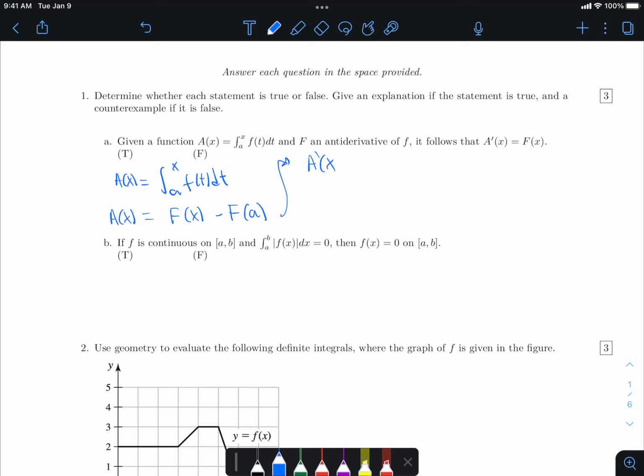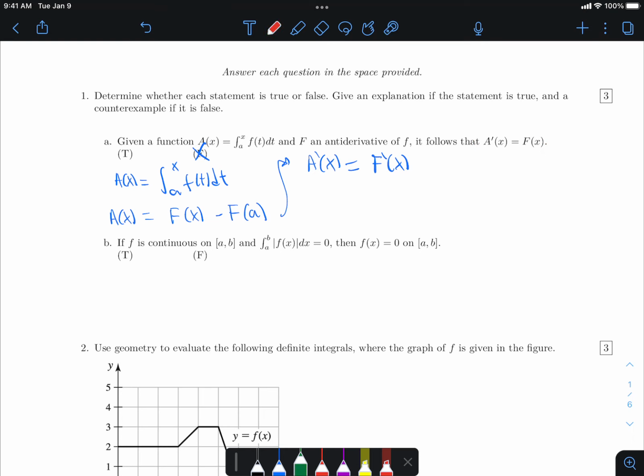Therefore, A prime of x, you can differentiate both sides. That's the derivative of the left-hand side, which equals the derivative of the right-hand side, which is F prime of x. And the derivative of this equals 0 because that is a constant, right? Just F of a, it's a number. So A prime of x equals F prime of x and not F of x necessarily. So as long as you choose an F that is not equal to its own derivative, then this is a false statement, right? A prime is not equal to F of x, it equals F prime of x.